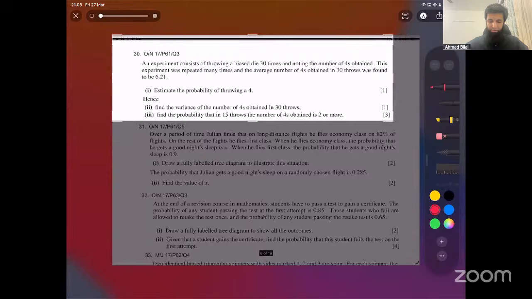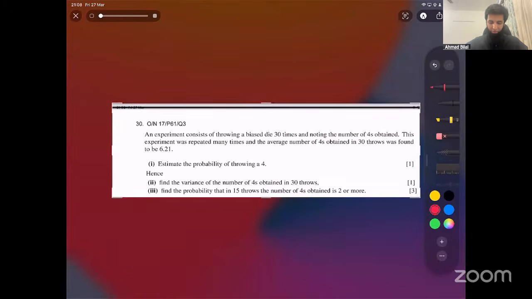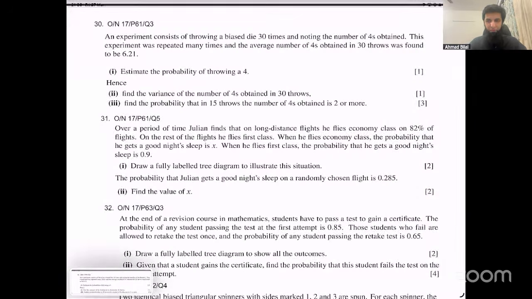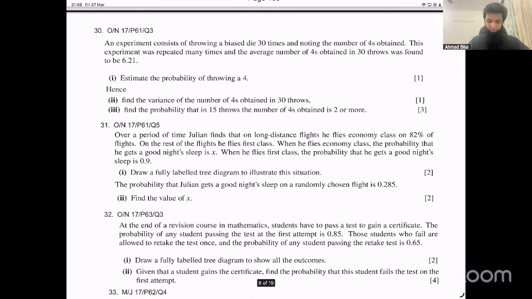Okay, I understand. Remember I told you to skip questions involving mean and variance for now, right? We can't consistently use combinations for these. This question number 30 is actually something that you can skip for now.